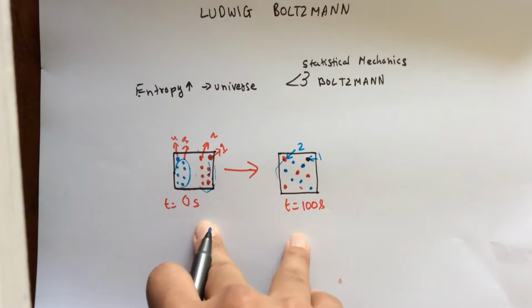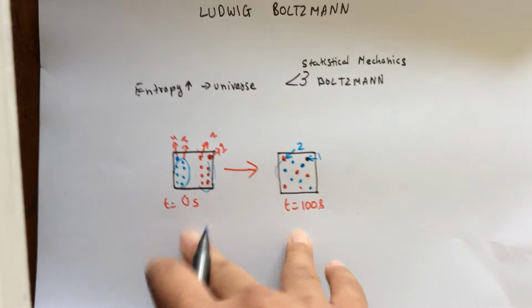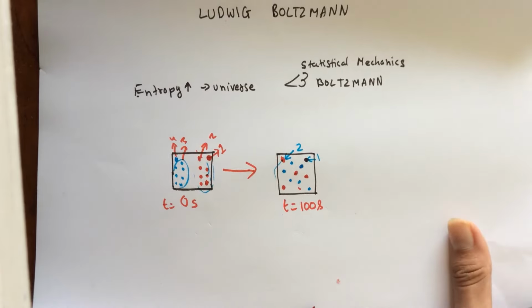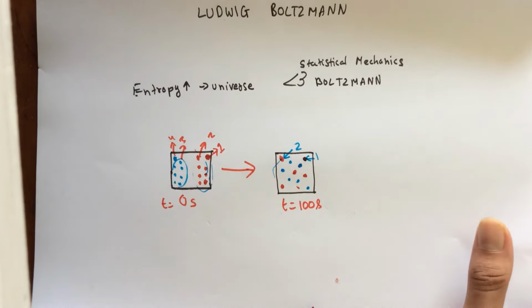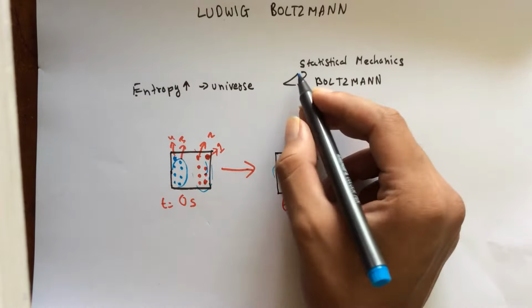Wait, what did I mean by this statement? He used this explanation of atoms. Yes, that's right. I said this explanation of atoms because at that time, in the German-speaking world, they had not entirely accepted the concept of atoms and the kinetic theory in general. And that is what statistical mechanics was built upon. It was built upon the assumption of atoms.